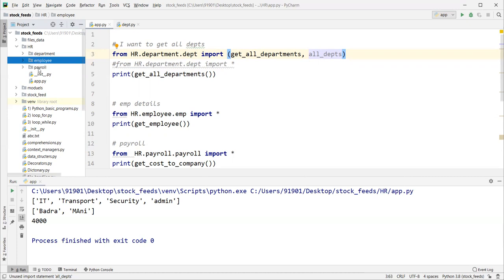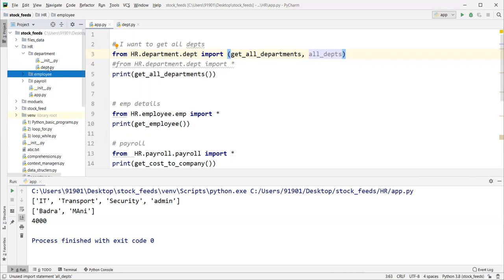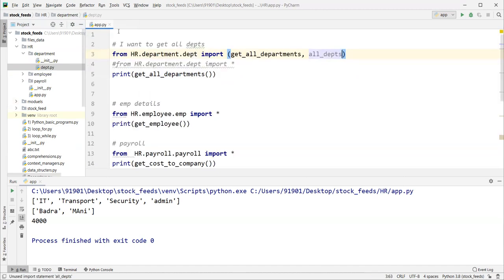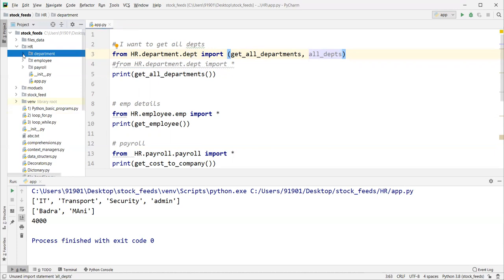Even if we want to add anything to the department side, we can directly go over here and start adding. You know where to look for the department stuff. If anything is related to employee, you go into this package. If anything is related to finance like payroll, you go into this package.